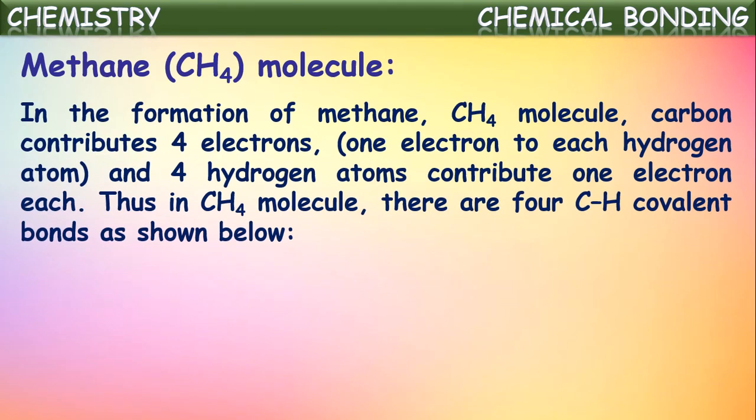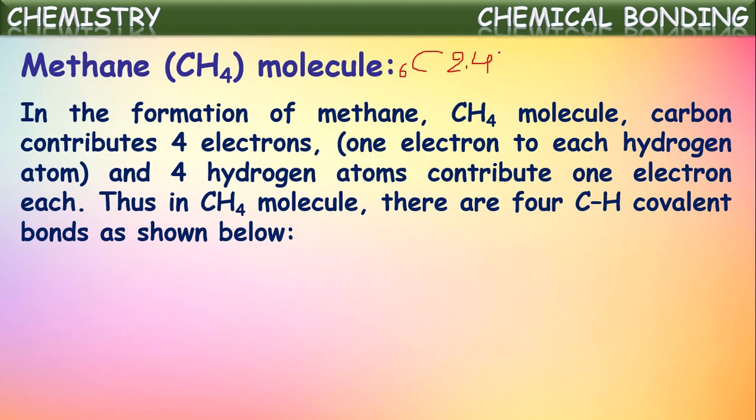In the formation of the methane molecule, CH4, carbon has 6 electrons, because we know the atomic number of carbon is 6, and if you see the configuration 2, 4, there are 4 valence electrons for carbon. To become stable, it needs 4 more electrons.